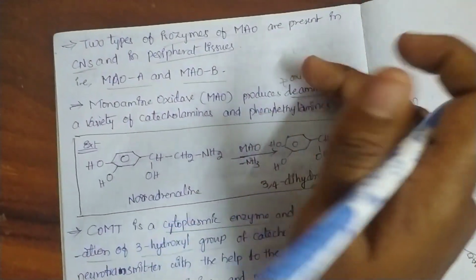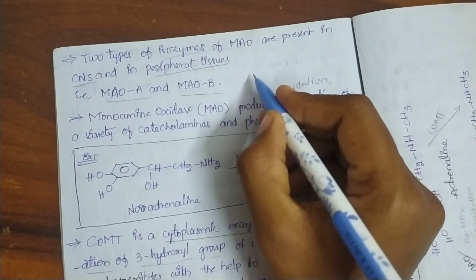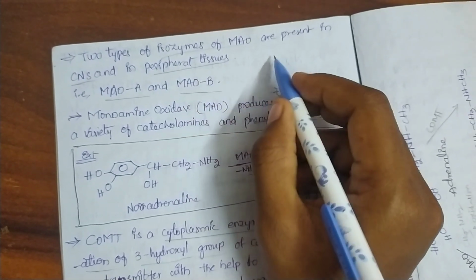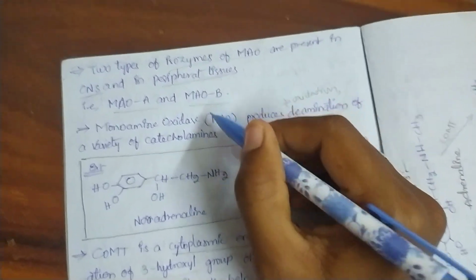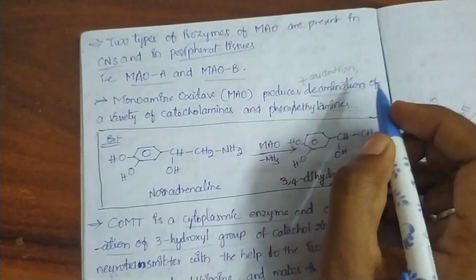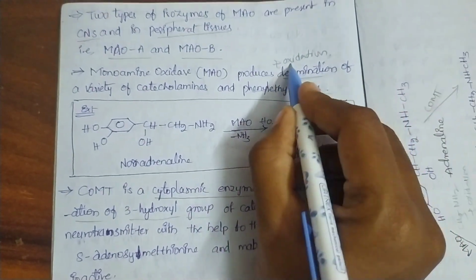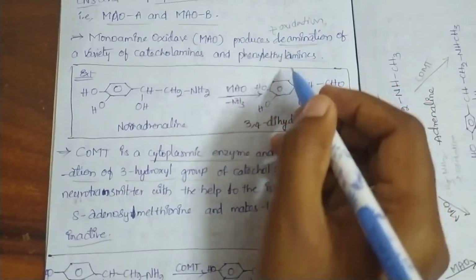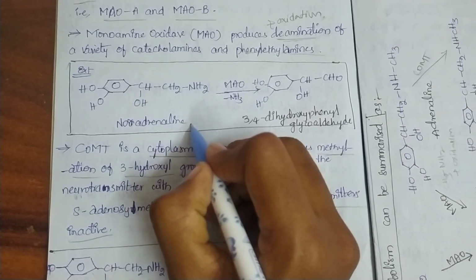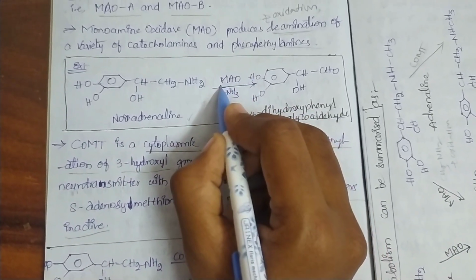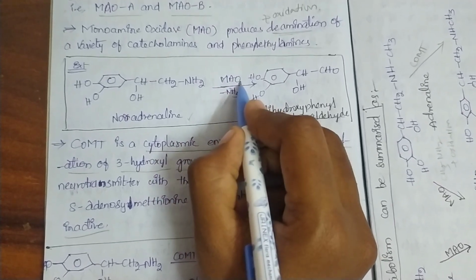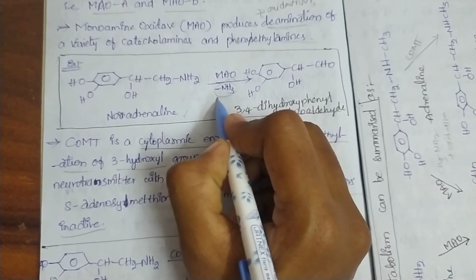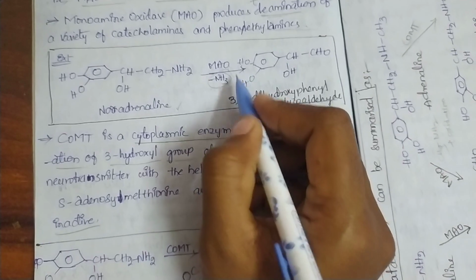Monoamine oxidase has two isoenzymes, MAO-A and MAO-B, which are present in the CNS and peripheral tissues. Monoamine oxidase produces oxidation along with deamination of a variety of catecholamines and phenylamines. Taking the catecholamine noradrenaline, when it undergoes monoamine oxidation, degradation or catabolism or termination, deamination is nothing but removal of the amine group.